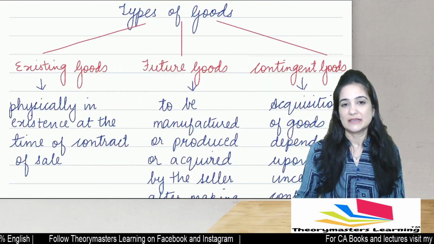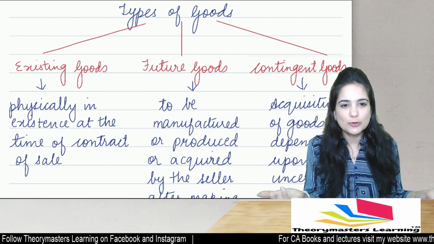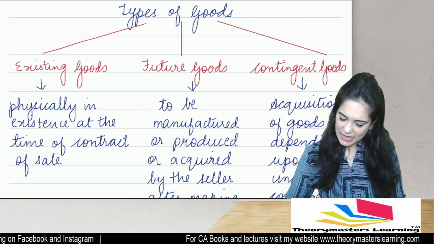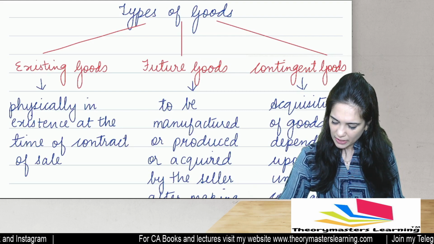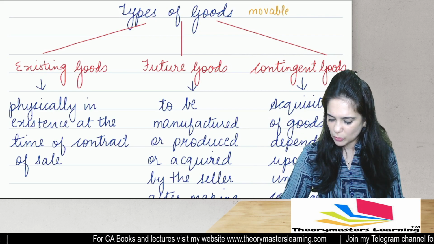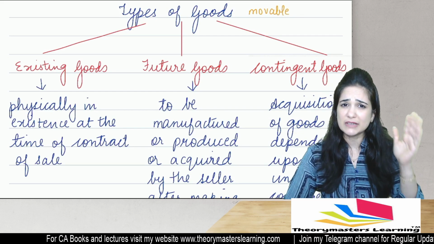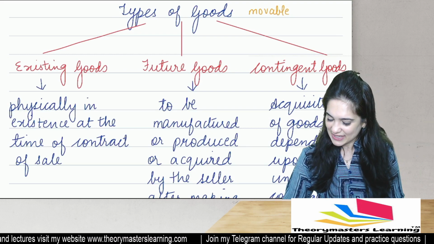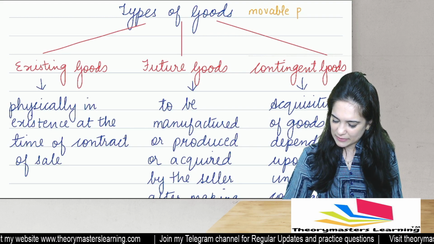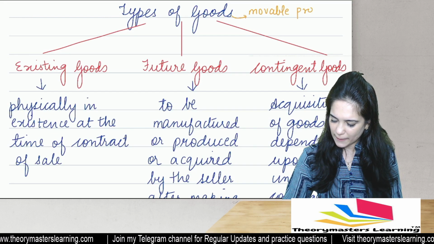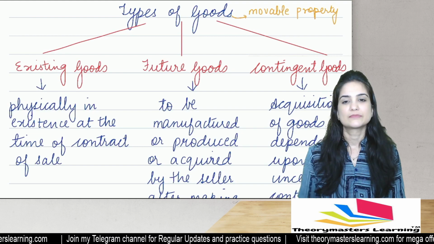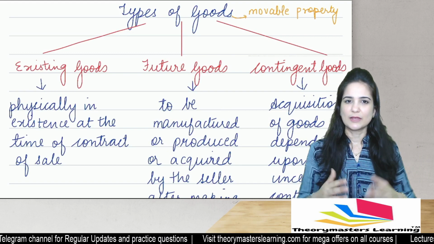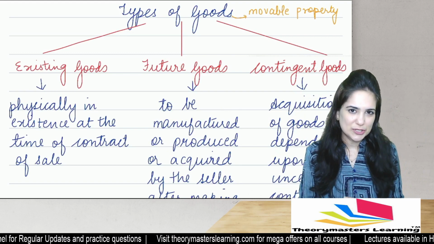Okay, we are studying the Sale of Goods Act. So we need to know what are goods. What are the different types of goods? Goods actually mean every kind of movable property. There is a definition, but I'm not going into that now. Otherwise, it will take me an hour just to go through all the factors in that definition. So types are that goods include every kind of movable property. There are different types of goods. We have existing goods, future goods, or contingent goods.